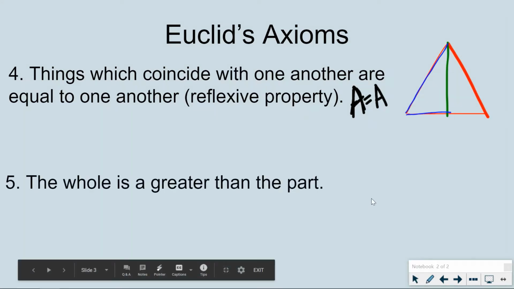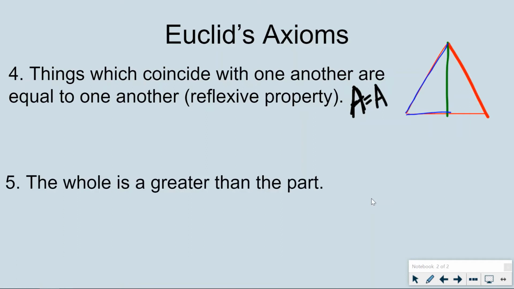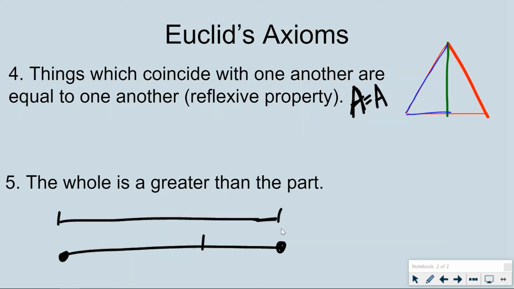The last one is the whole is greater than the part, which is really setting us up to eventually build to the whole. So let me show that with maybe a line segment, actually. That might be the easiest way. All right, so if I split this line segment, I have this length, let's call it x, and I have this shorter length, which is a part. I'm going to call that y, the whole, which is x. I know that y is shorter than x.